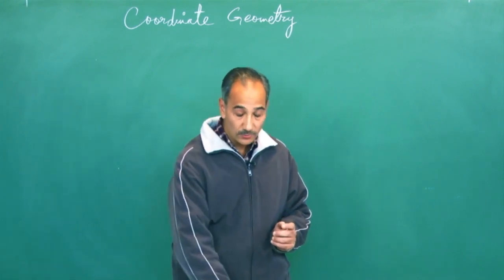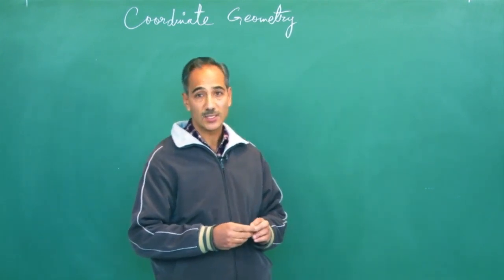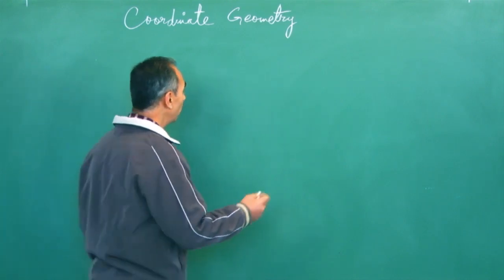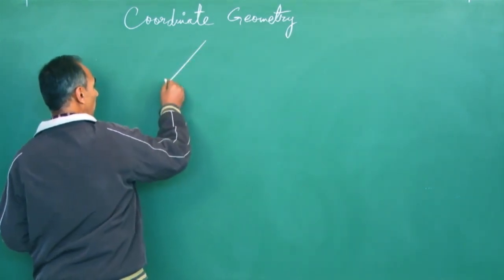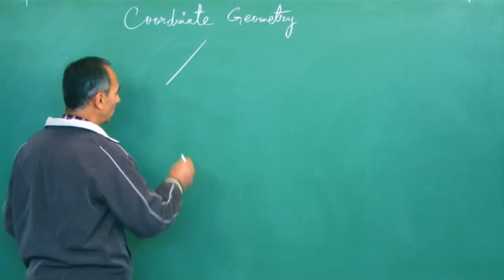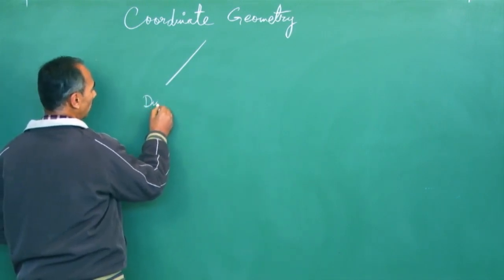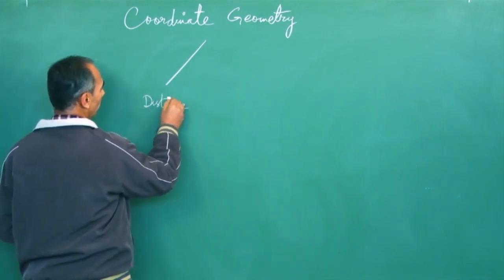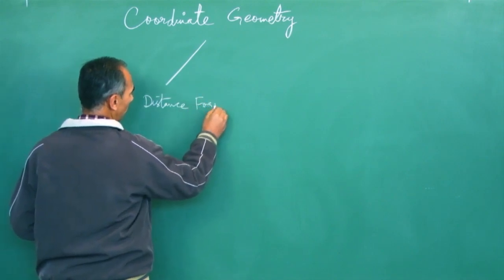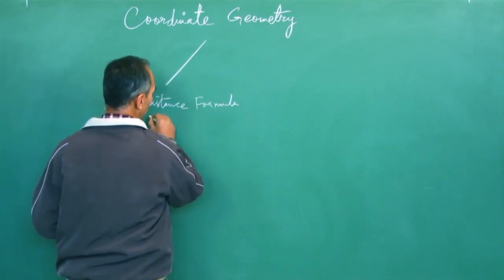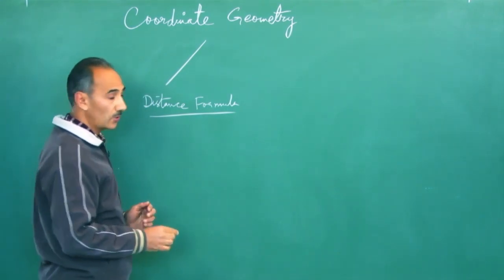Now let's see what all we are going to study as for grade 10th coordinate geometry. We have 3 important subtopics of coordinate geometry. One is the distance formula, which we'll be taking today. So you have one exercise based on distance formula.